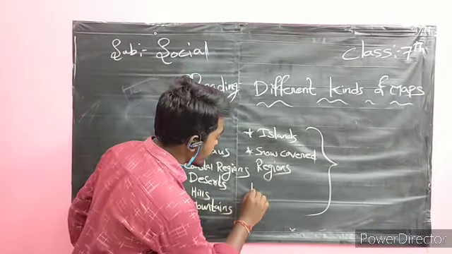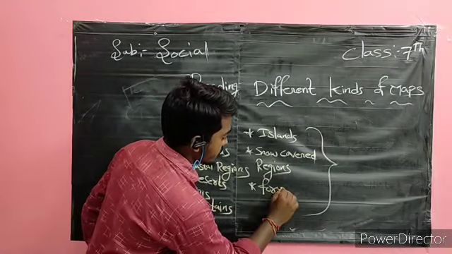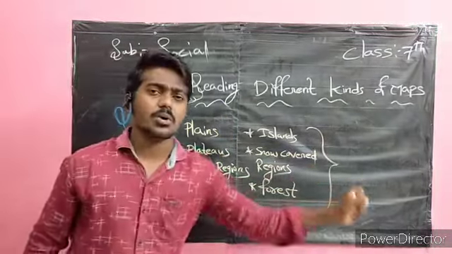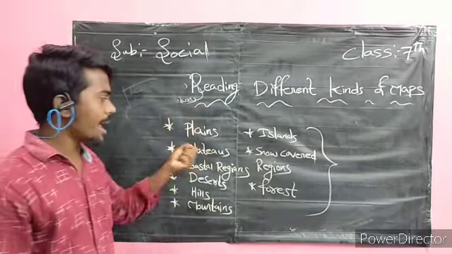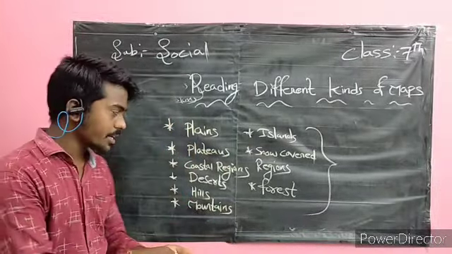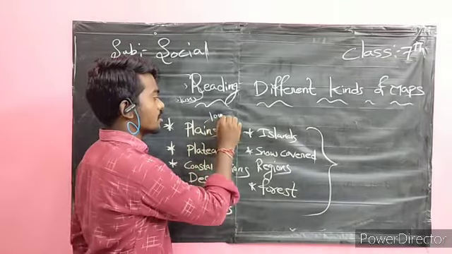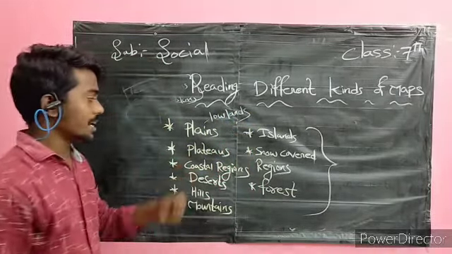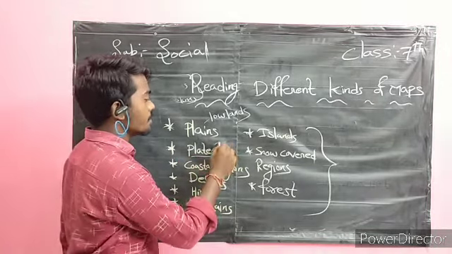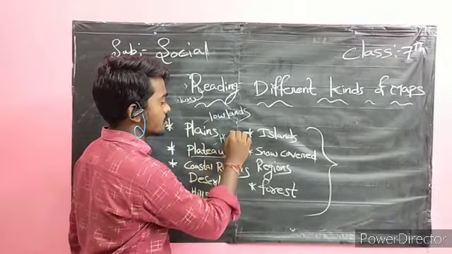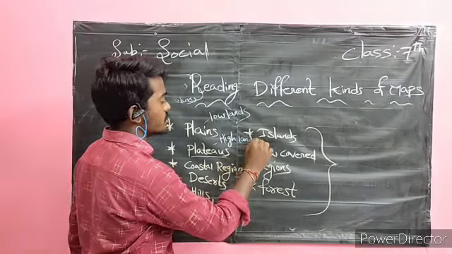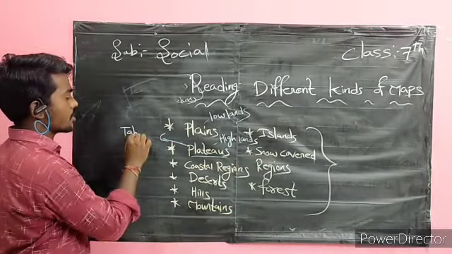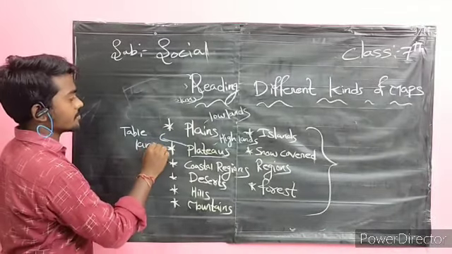The world has a lot of varieties like plains and plateaus. Plains are nothing but lowlands. Plateaus are highlands, or we can say tableland also.